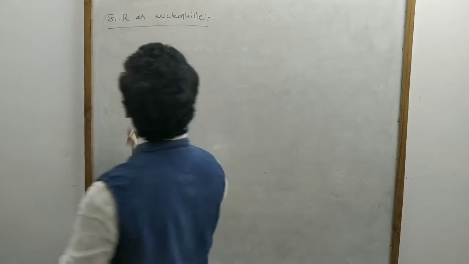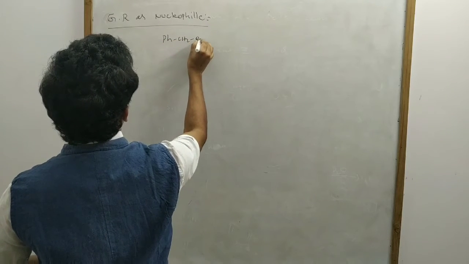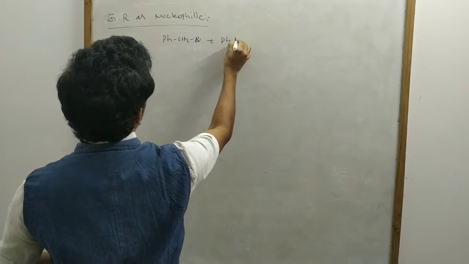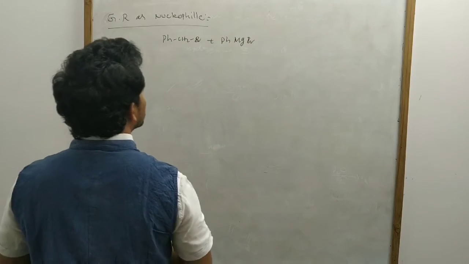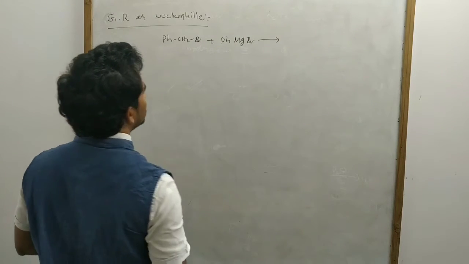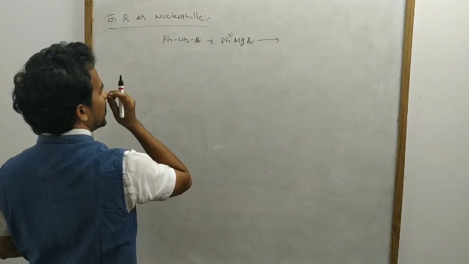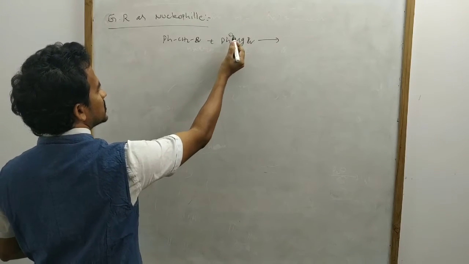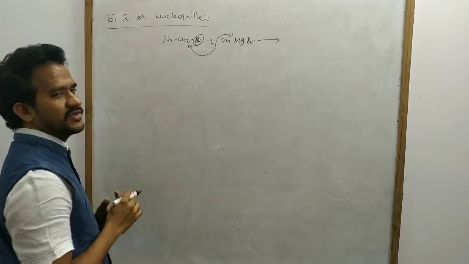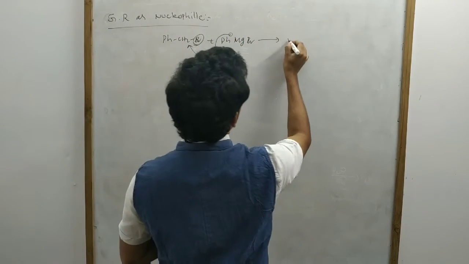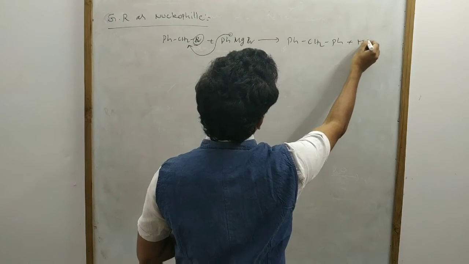Suppose this benzyl bromide is treated with phenyl magnesium bromide. In this case, the Ph minus replaces the Br minus. So it is a substitution reaction.